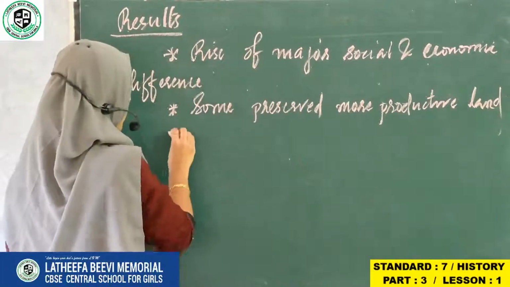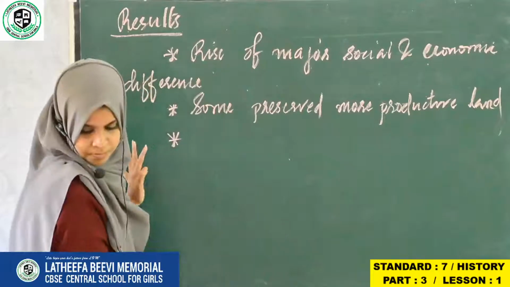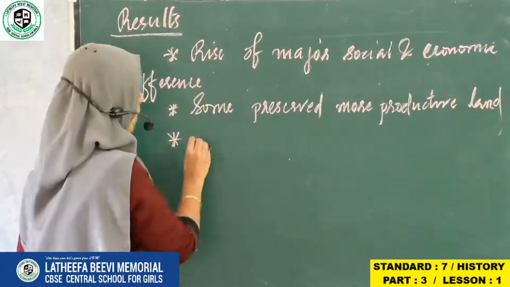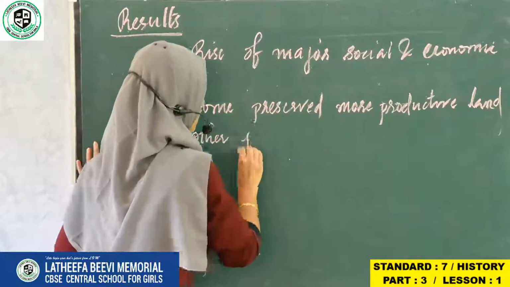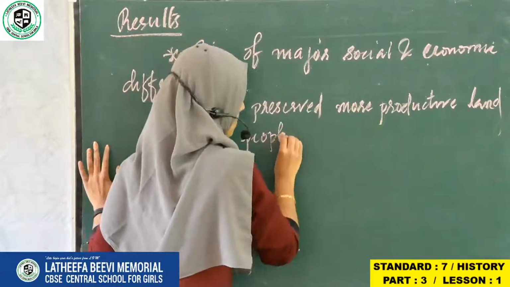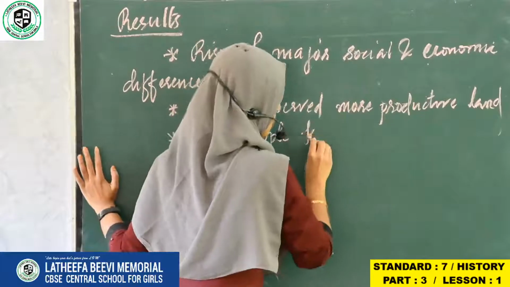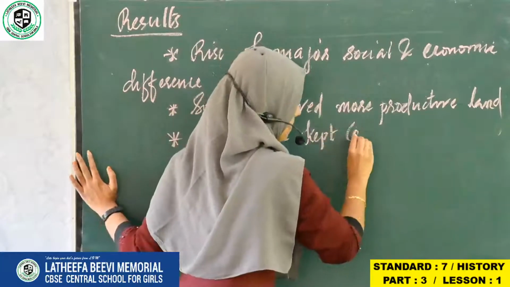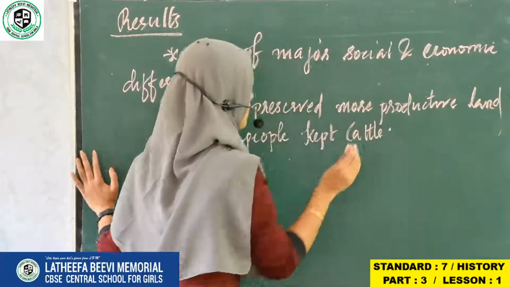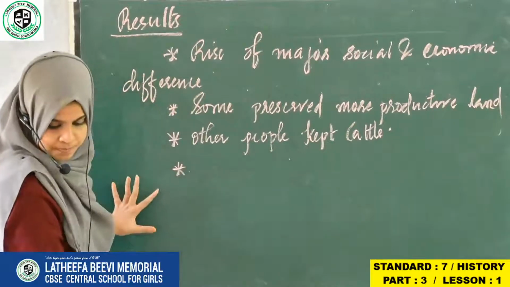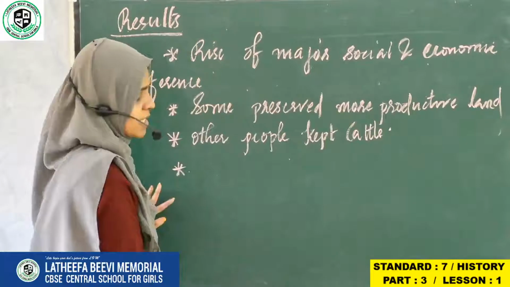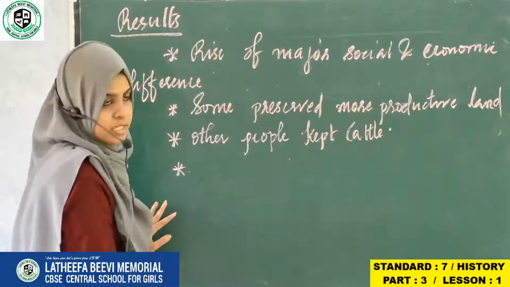The third point is other people kept cattle. The last one is they started to do agricultural activities.